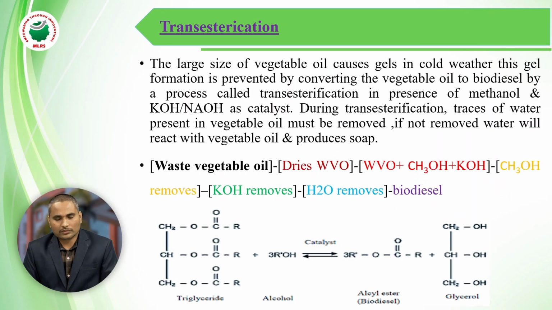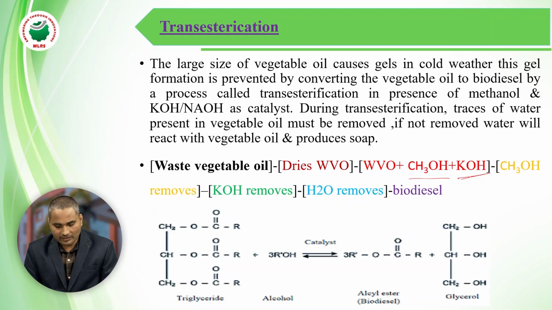So how does transesterification work? Here is waste vegetable oil. The large quantity of waste vegetable oil is first dried. After drying, it is reacted with methanol or ethanol in the presence of KOH or NaOH catalyst.